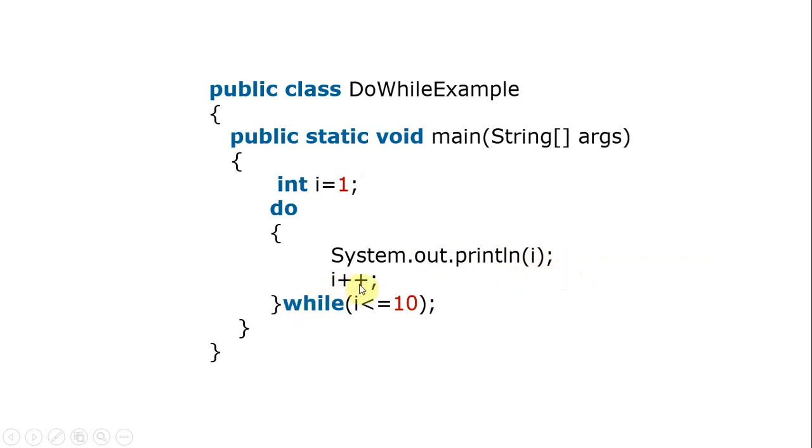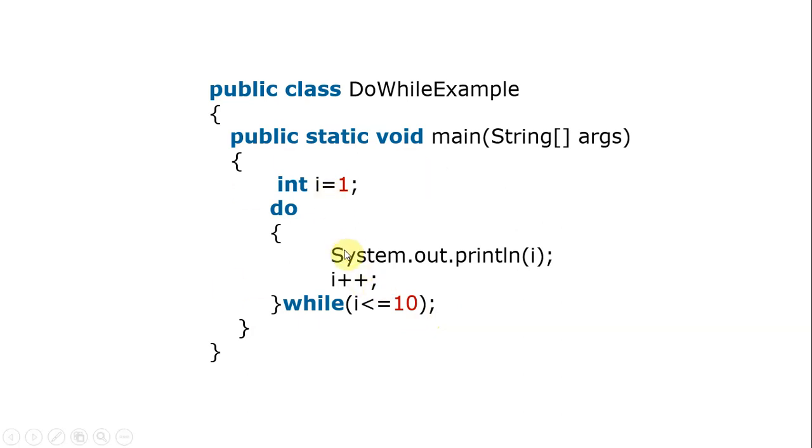Then i++, that means plus plus increments the i value by 1. Then we check the condition, is i less than or equal to 10? The i value already incremented, so i becomes 2. Is 2 less than or equal to 10? Yes, true. Then it will go for iteration.